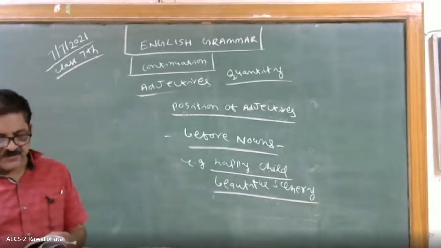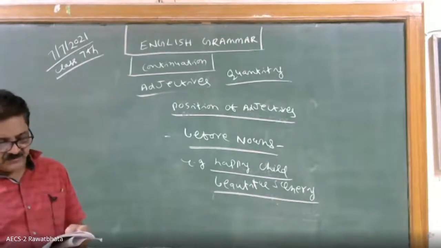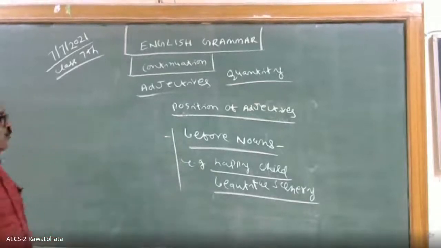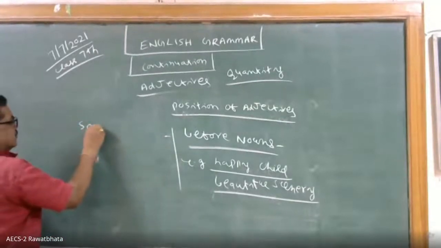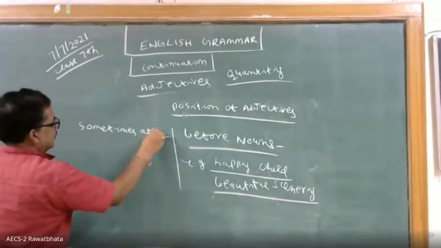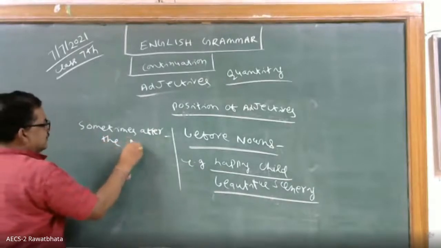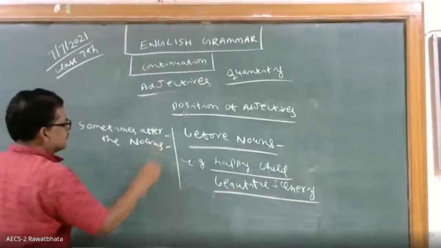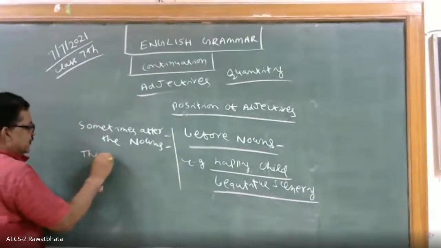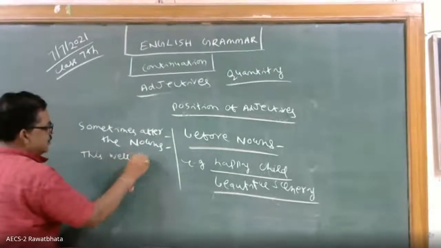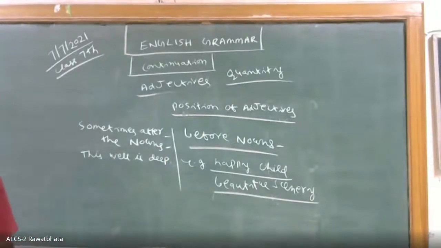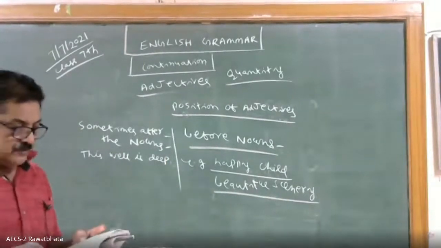That is the position. Second one, sometimes adjectives are kept after the nouns also. Example, this well is deep. If you say this well is deep, you are using the adjective after the noun.